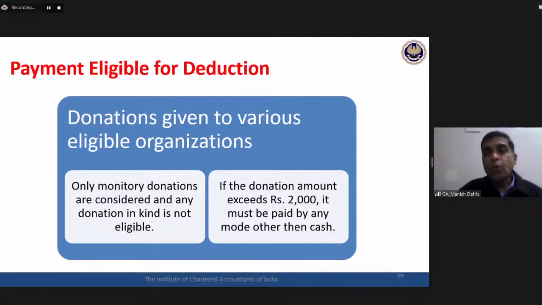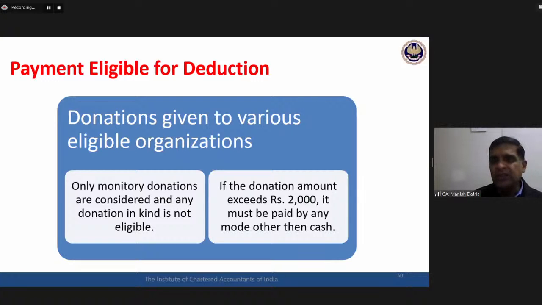Okay, what are the payments for which this deduction is available? Very simply, donations. Now, donations are required to be given to eligible organizations only. You cannot give donation to everybody and claim a deduction here. It has to be registered, specific, eligible kind of organizations. Two issues related with the eligibility of donation. First, it has to be donation in money only, monetary donations. Donation in kind is not eligible.